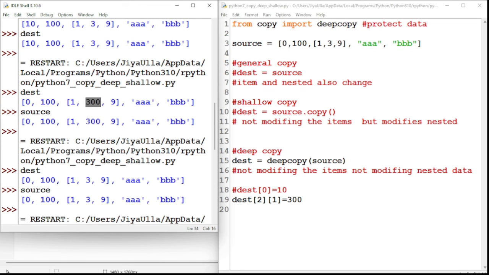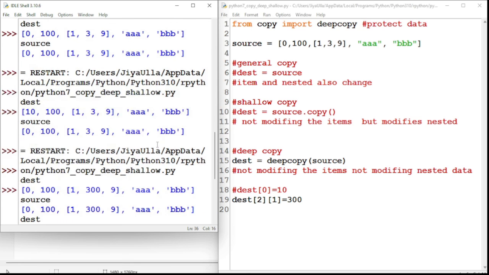So it is not good, because our source is so important for future operations. I want to protect the source. I can take a copy of it and do anything in the destination, but the source should remain the same. Now in the shallow copy, what will happen?